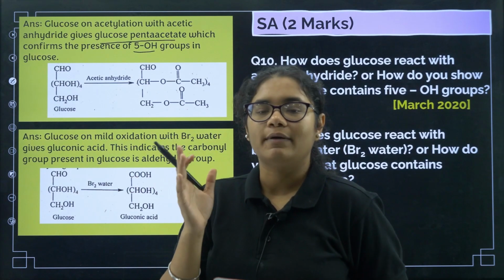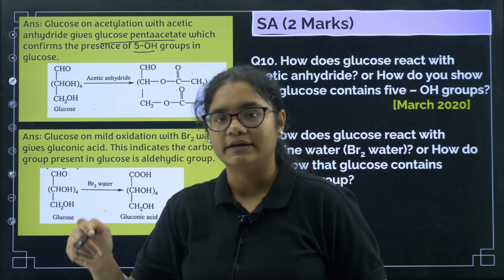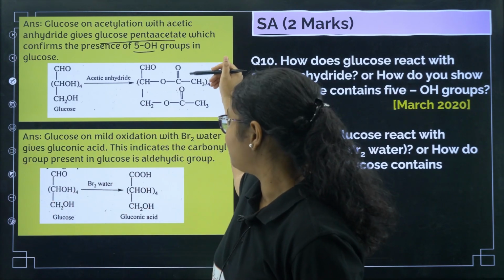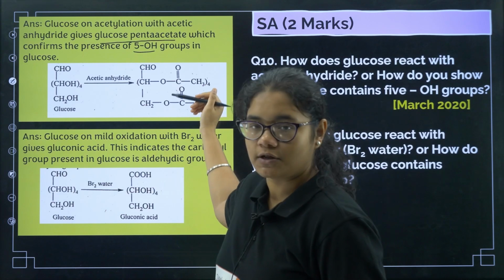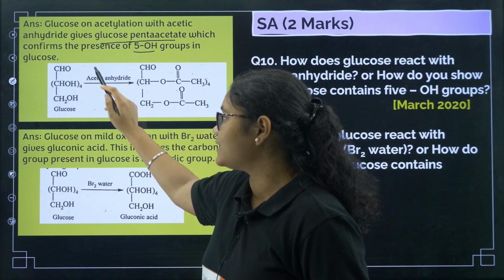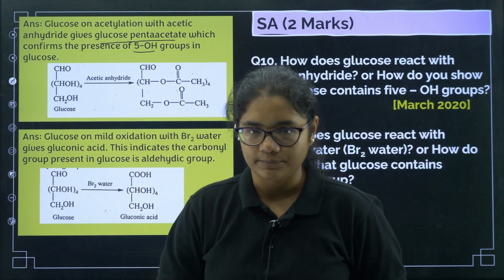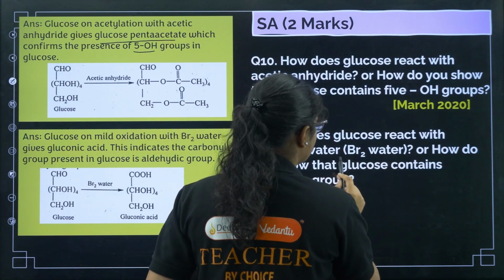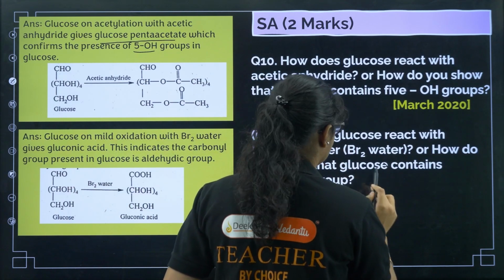Okay, so when alcohols react with anhydride they give you esters. So if you are getting a pentaacetate or 5 ester groups, that automatically means that there will be 5 OH groups here.